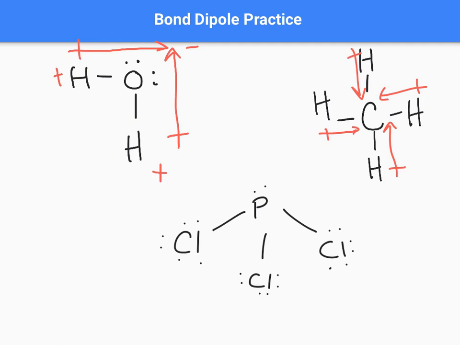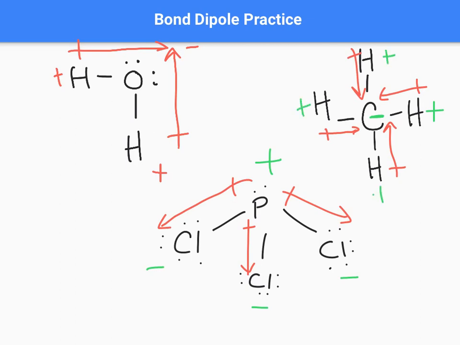The arrow points in the direction that the electrons are going to be pulled in the bond. Chlorine, being more electronegative, gets the arrow pointed towards it. Okay. That means this end up here at the top is going to become slightly positive, and each chlorine will become slightly negative. Going up to methane, I didn't do it on there, but that ultimately means that carbon is going to become negative, and each hydrogen will have a slight polar charge to it.